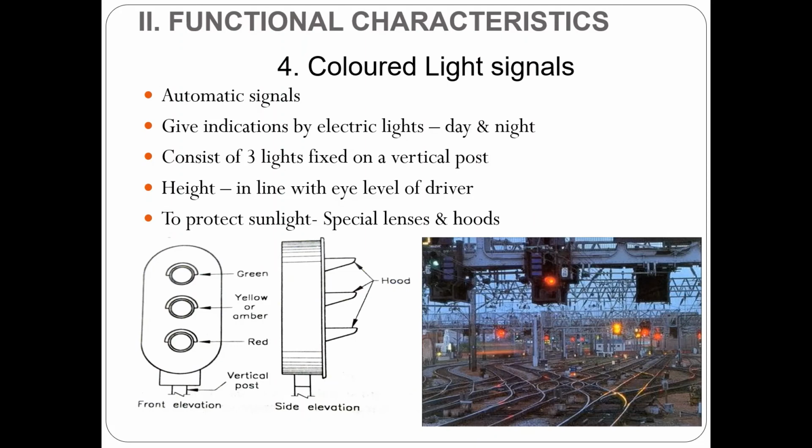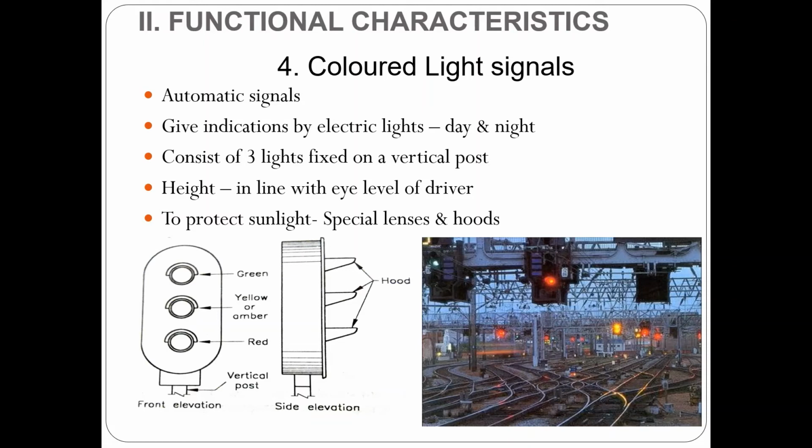Colored light signal. With the introduction of electric traction to meet increased traffic requirements, nowadays semaphore signals are being replaced by high intensity beam color light signals both during day and night. They may be either of two aspects, which has two colors, green and red. There can be three aspects which has green, yellow and red, and four aspects are also there which has green, yellow, red and yellow. Three aspect signals are very common in Britain and USA.